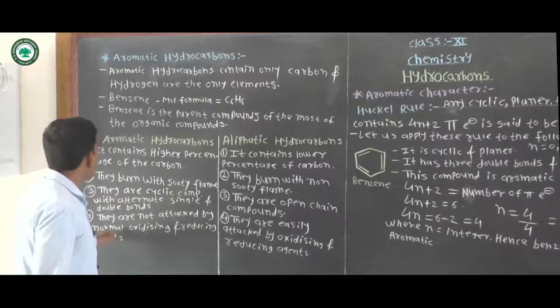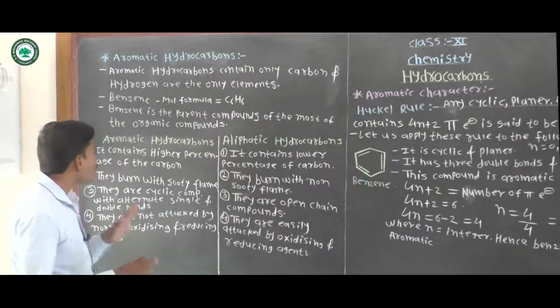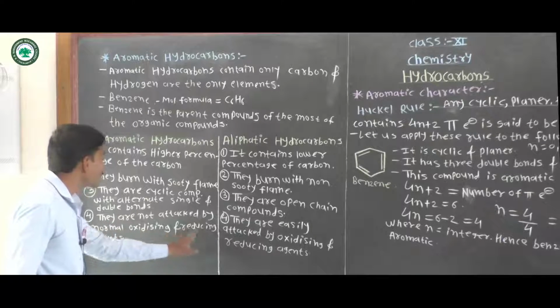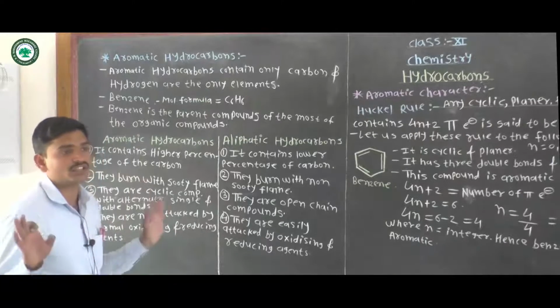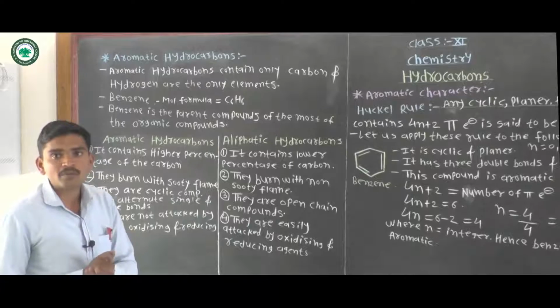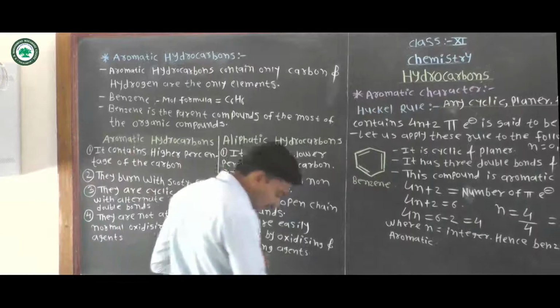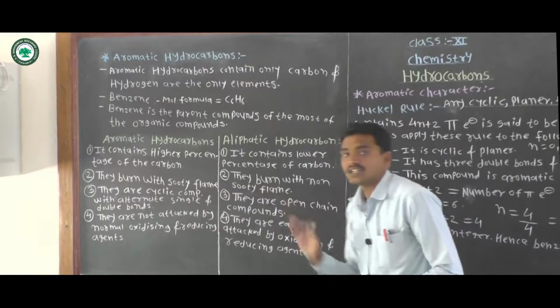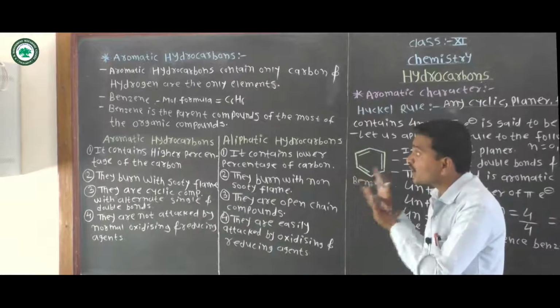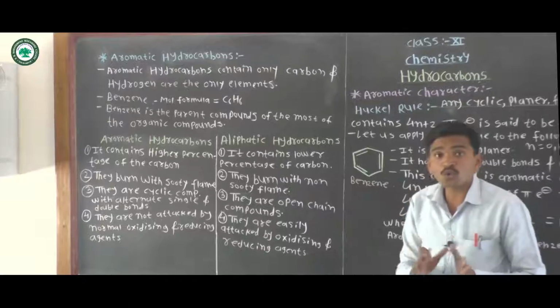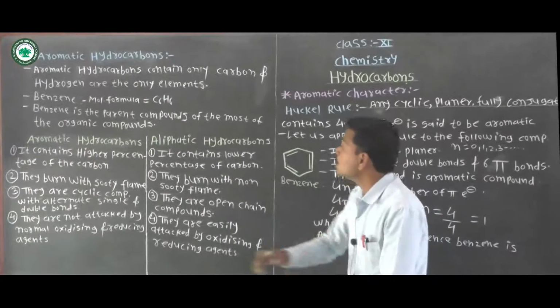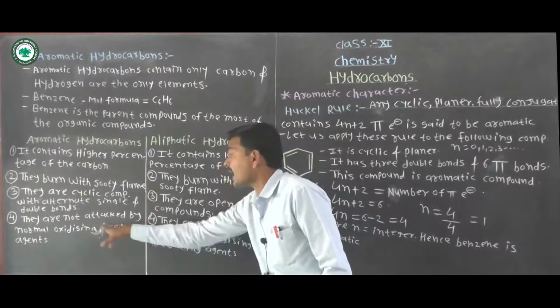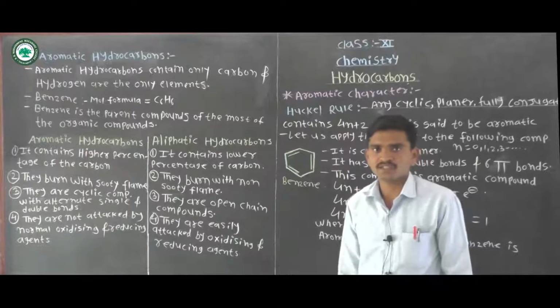Next point is that aromatic hydrocarbons are not attacked by normal oxidizing and reducing agents. They do not show reaction with normal oxidizing and reducing agents.